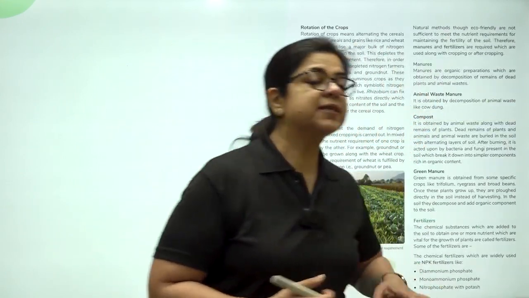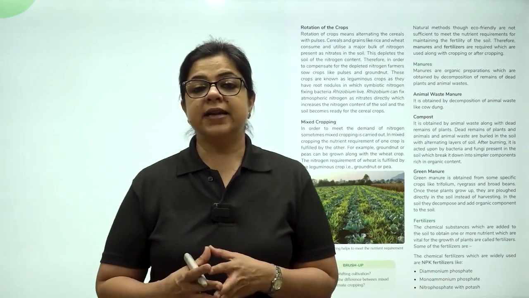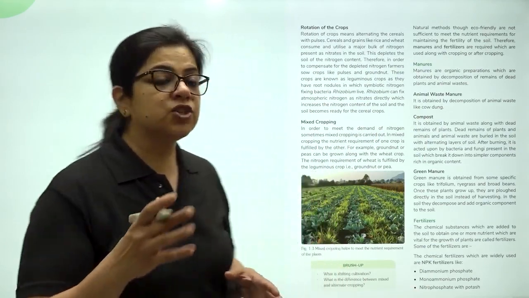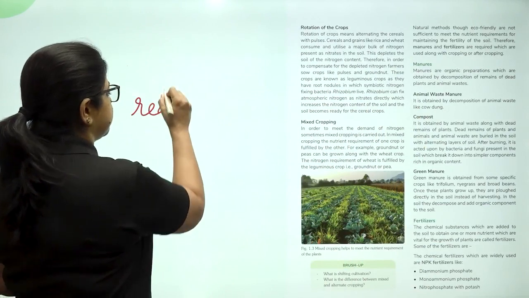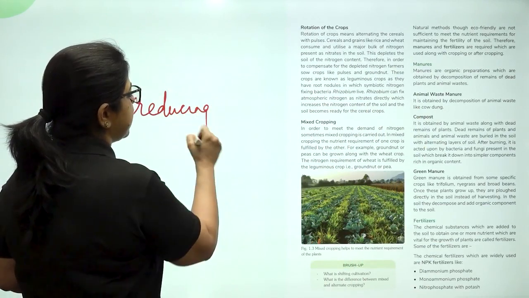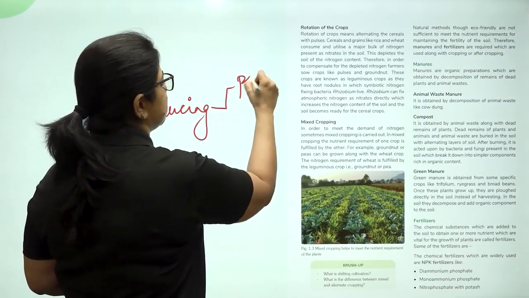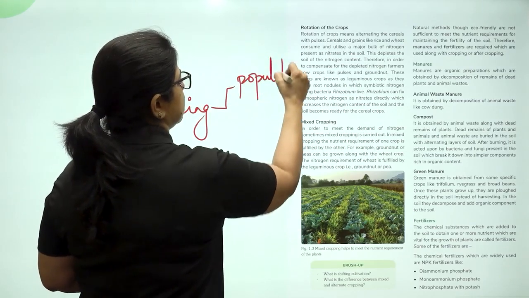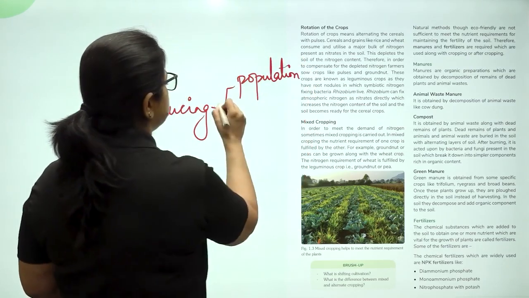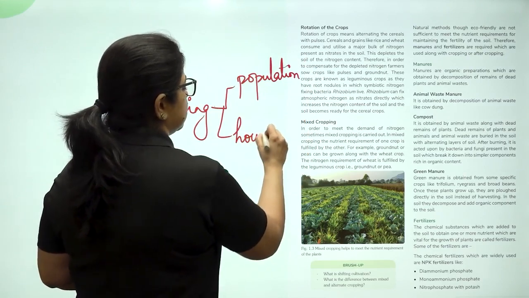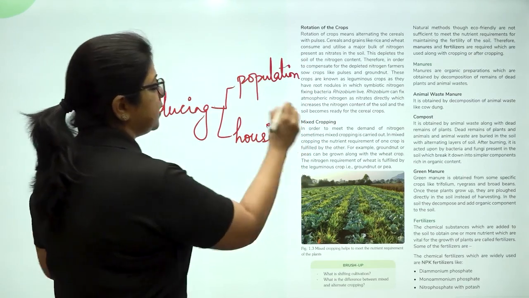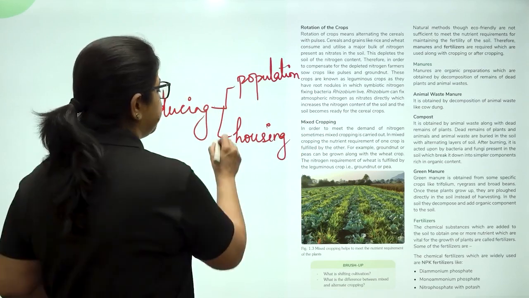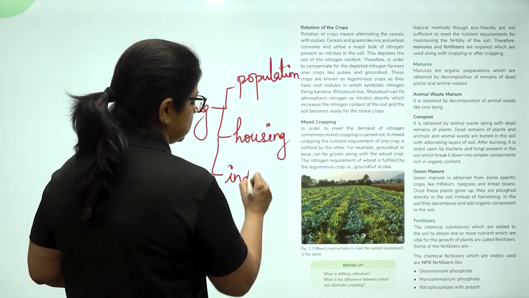Now, the problem with this kind of technique is that the agricultural land is reducing. Now, why is agricultural land reducing? There is more population. Because of more population, you need more housing. To provide the necessary items to the increasing population, you need more industries.